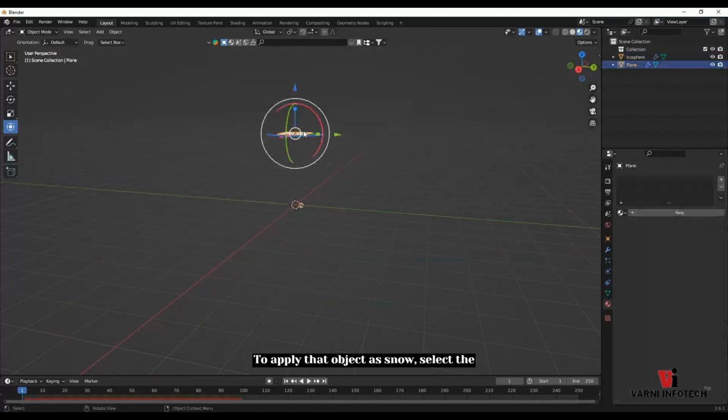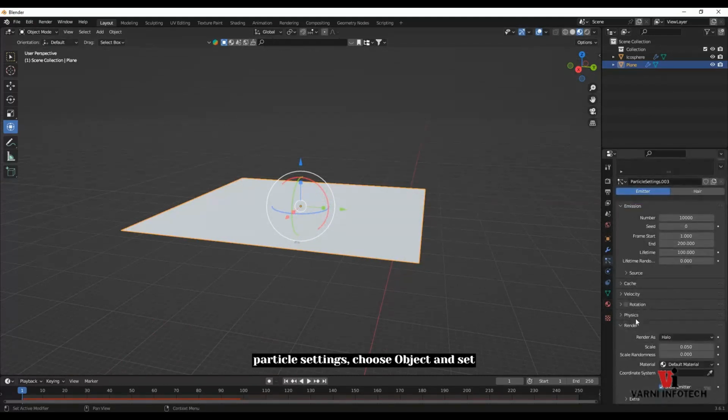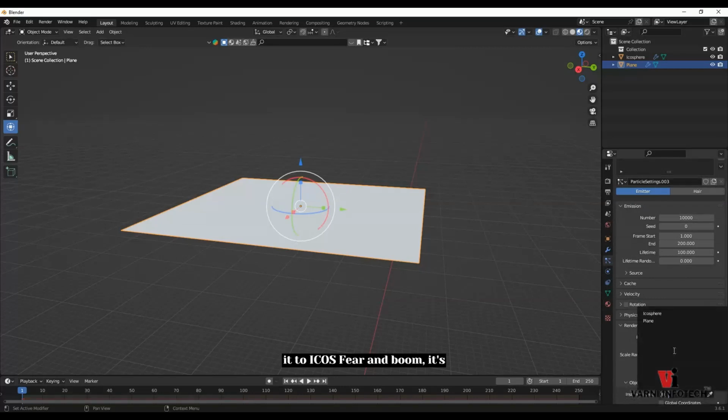To apply that object as snow, select the plane. Under the Render section of the particle settings, choose Object and set it to Icosphere. And boom, it's done.